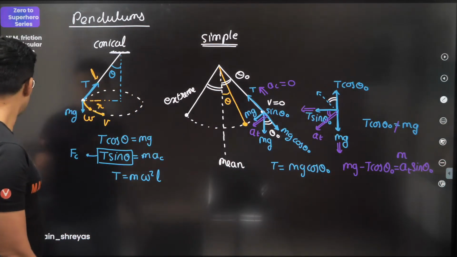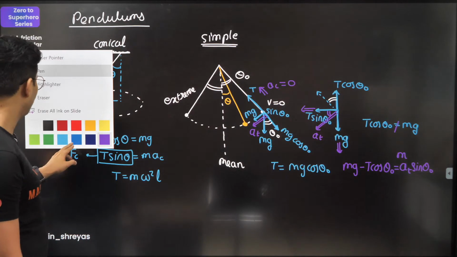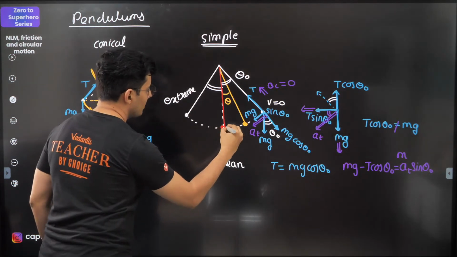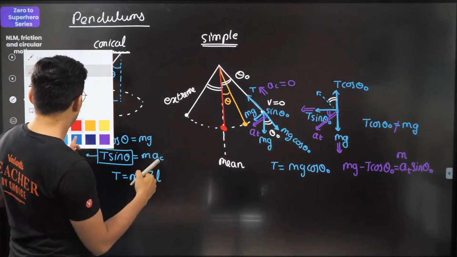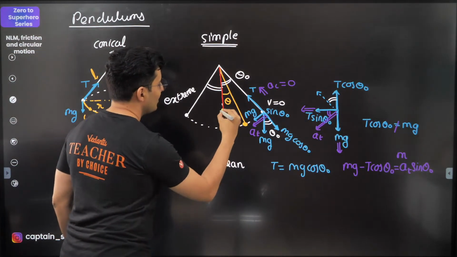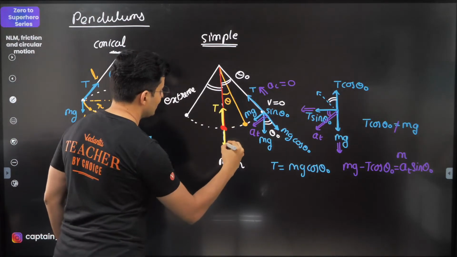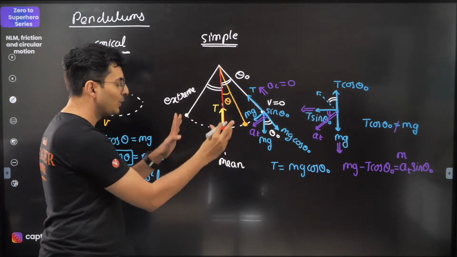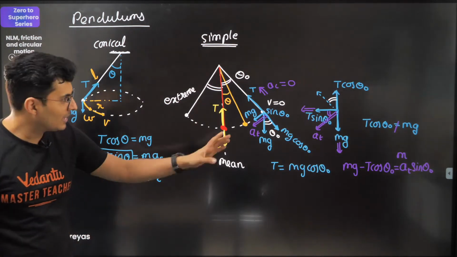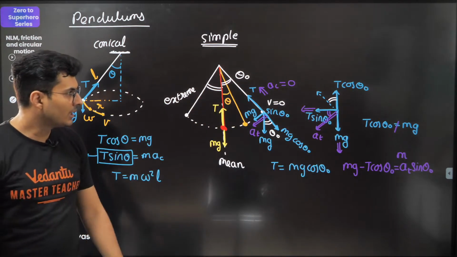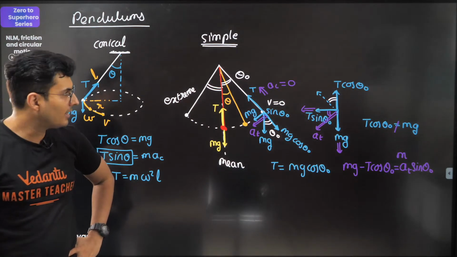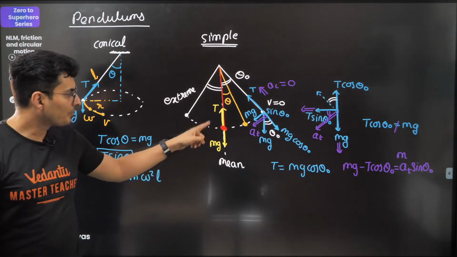When you come at the bottommost point, so when you are here, then here you have tension, here you have mg. Now guys, quickly tell me, is tension equal to mg? Yes or no? This was always very confusing, and I know many teachers don't teach it, but I usually teach these things because these are small things which are very important, and that's what will decide whether you are getting those marks or not. So is tension equal to mg?